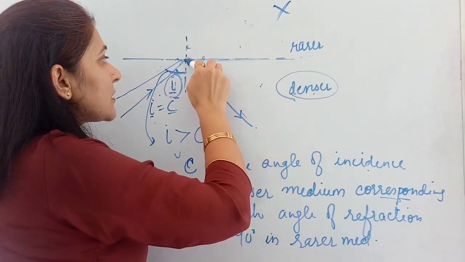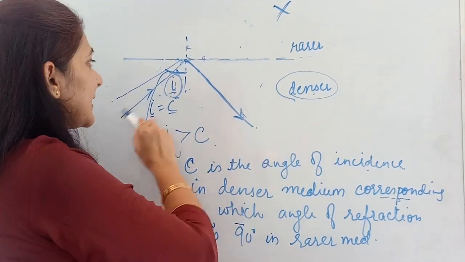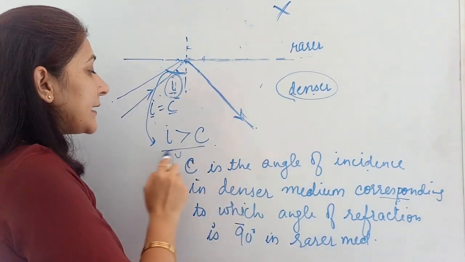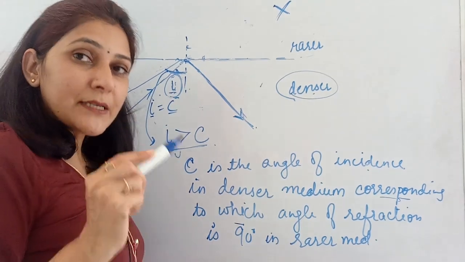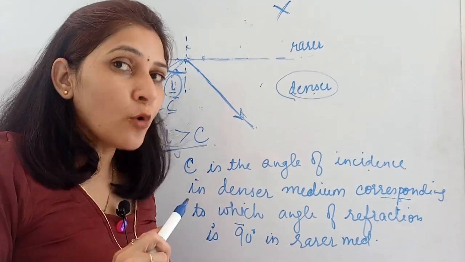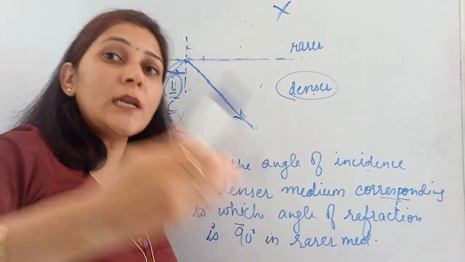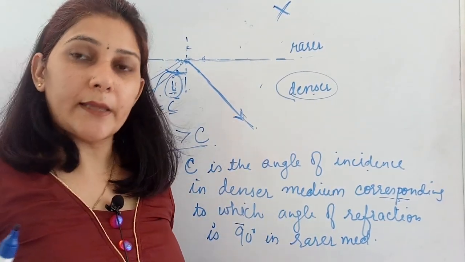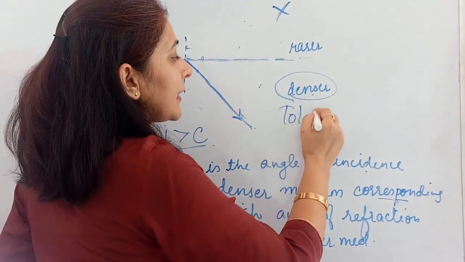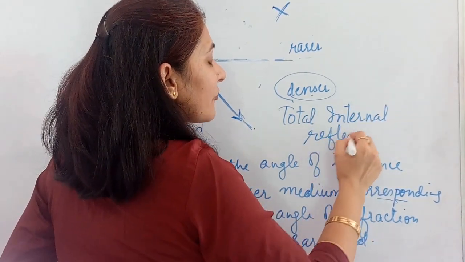So only reflection means the whole reflected ray is obtained over here. It means the incident ray is totally reflected back. When is it reflected back? When I is greater than C. When we further increase the angle of incidence beyond the critical angle, in that situation no refraction will be there, only reflection will be there. The incident ray is totally reflected back in the same medium, and this process is known as total internal reflection.